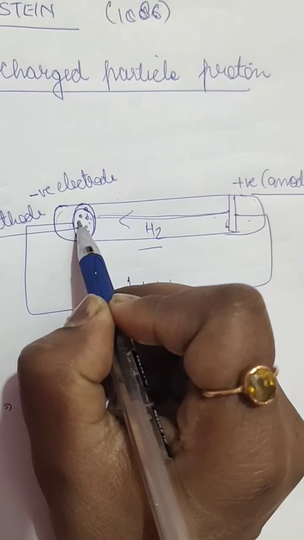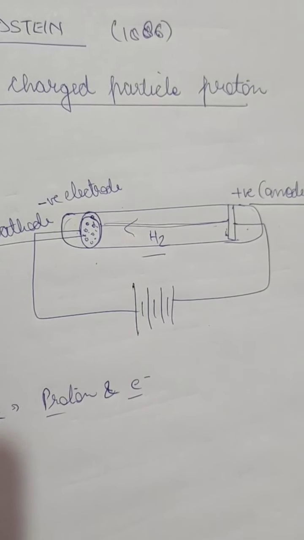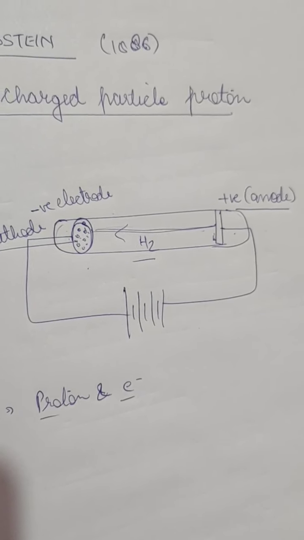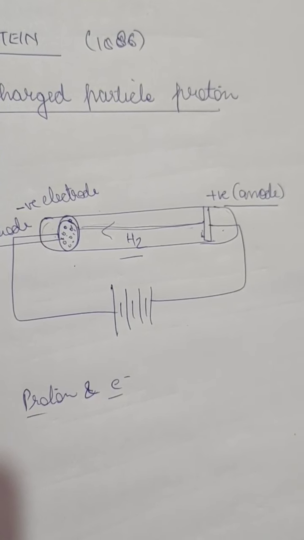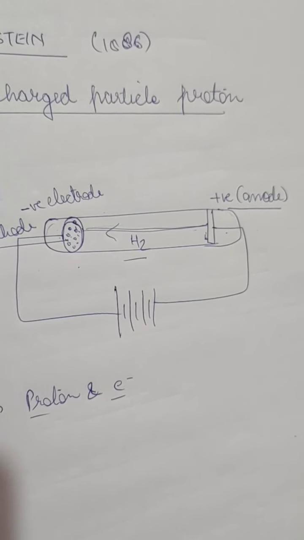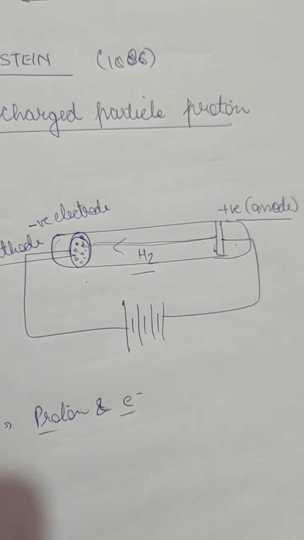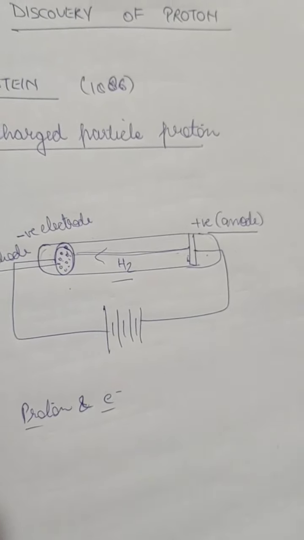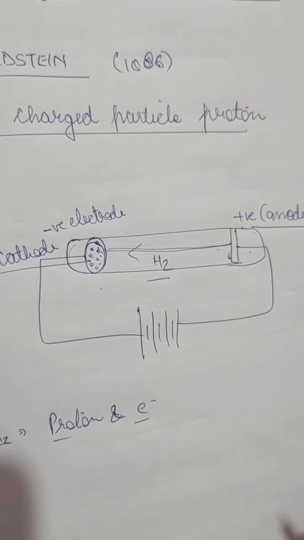The hydrogen atom is very light, it has very little mass, only 1 u, and a proton also has a mass of 1 u. That means all the mass in the hydrogen atom is the mass of the proton, since the hydrogen atom does not have any neutron in it.